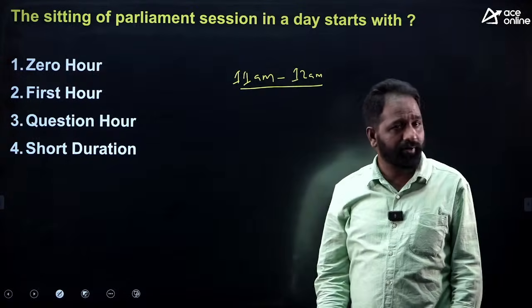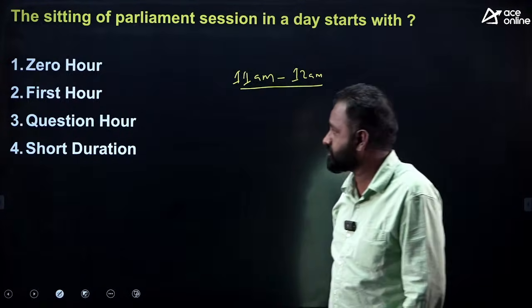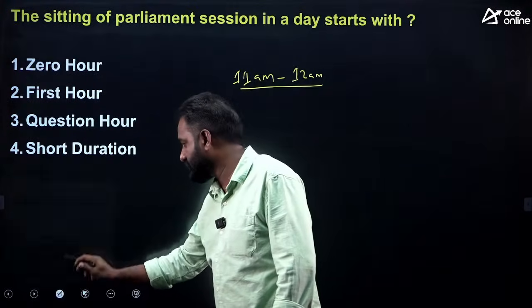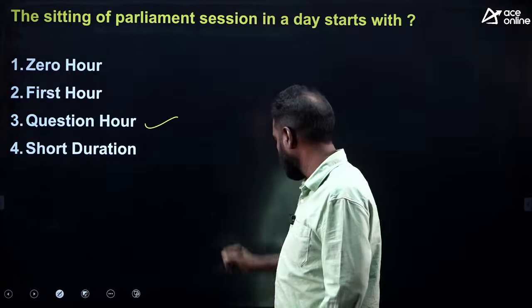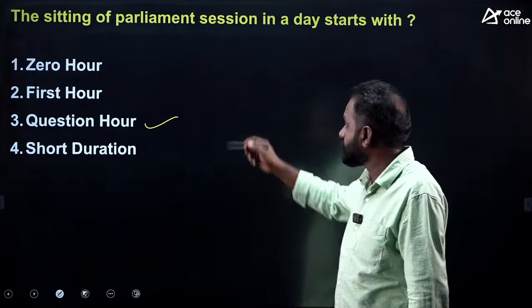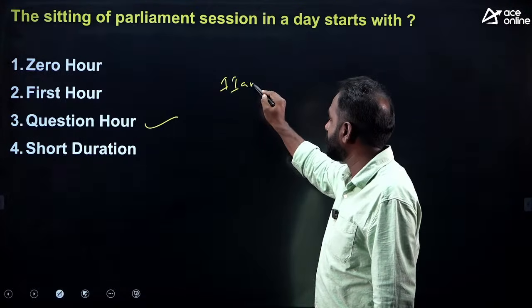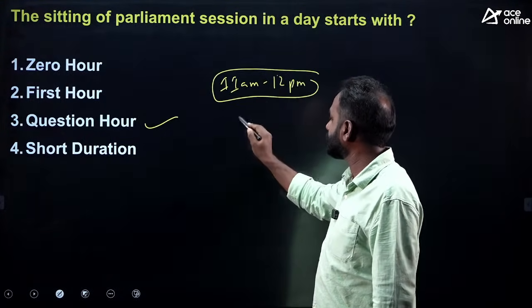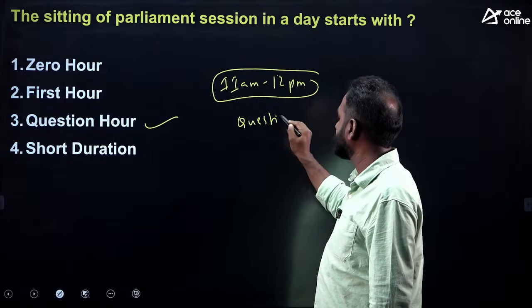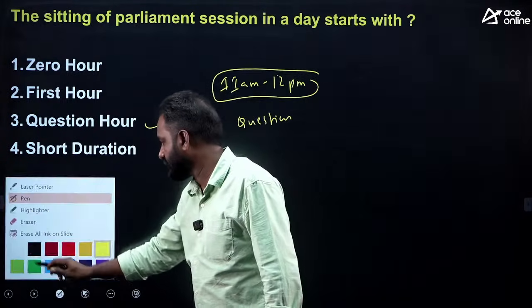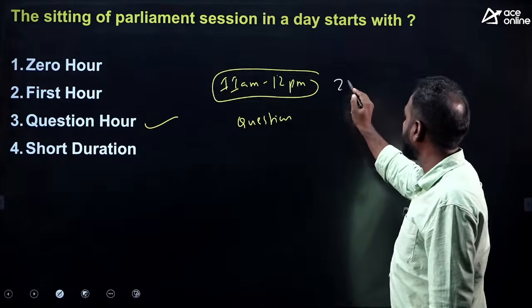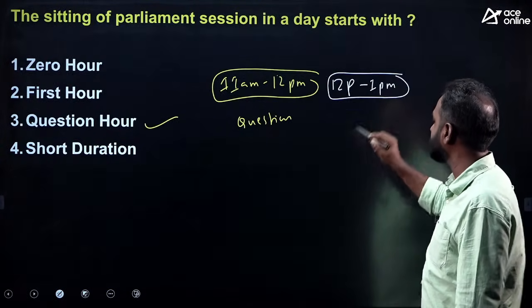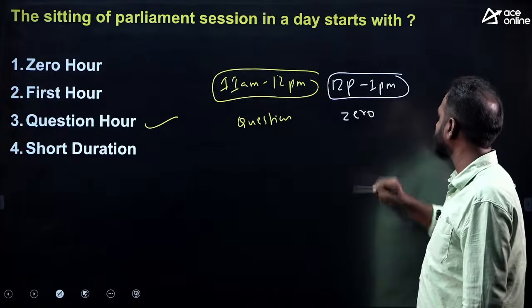Not only in Parliament, Lok Sabha, Rajya Sabha, in Assembly also, is it called zero hour or first hour or question hour? Very simple answer. It is called question hour. So as you know, 11 am to 12 pm is the question hour. Am I right? Then 12 pm to 1 pm, usually till the agenda of the day, is called zero hour.